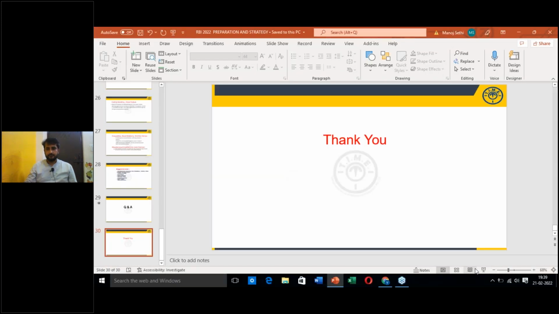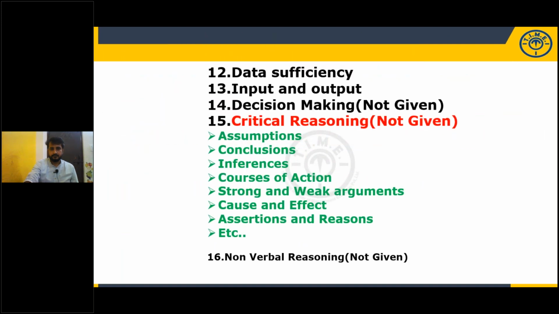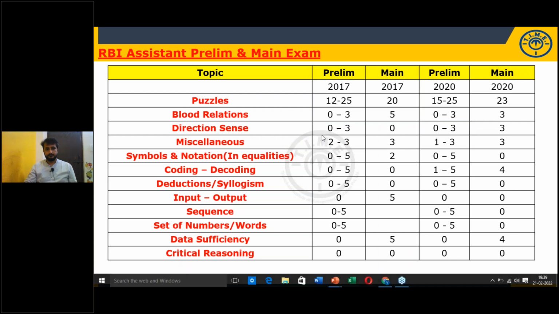Just a minute, I will show you. Last 9 months of current affairs you have to prepare, Raman.